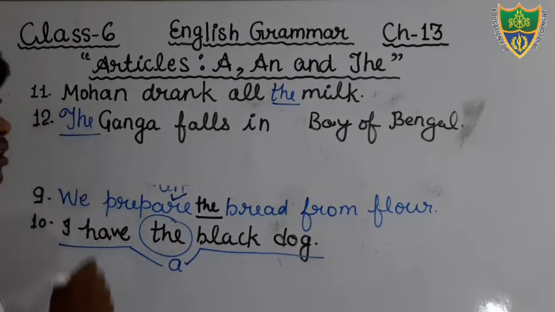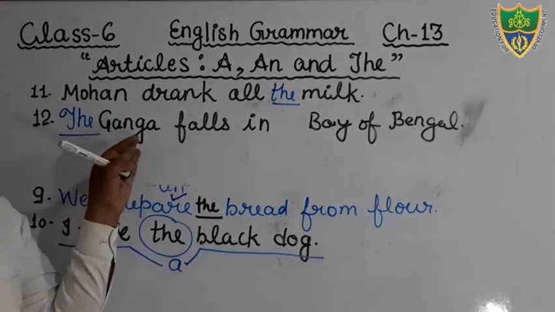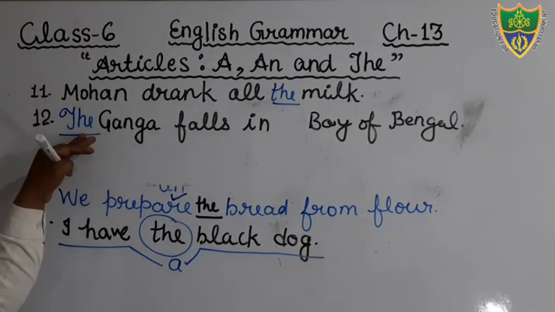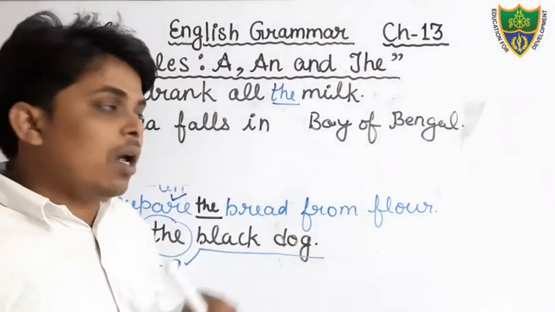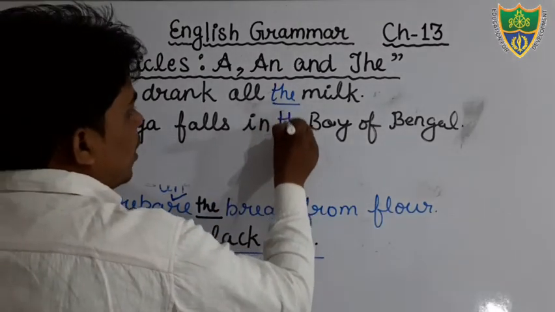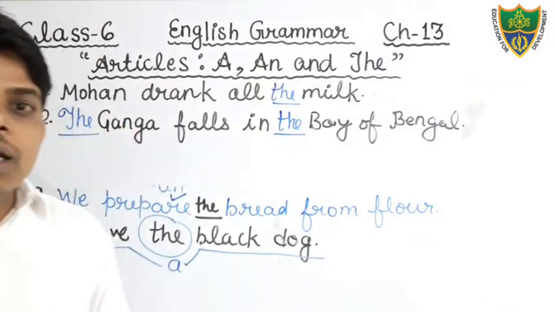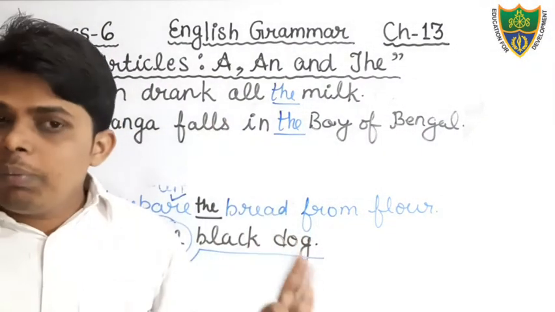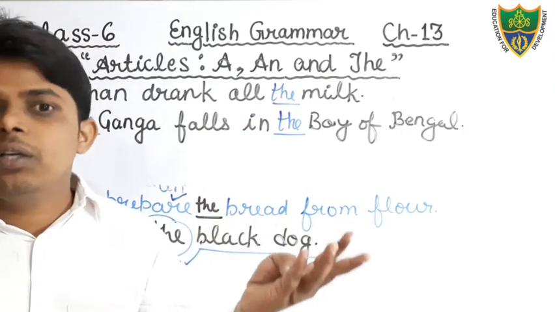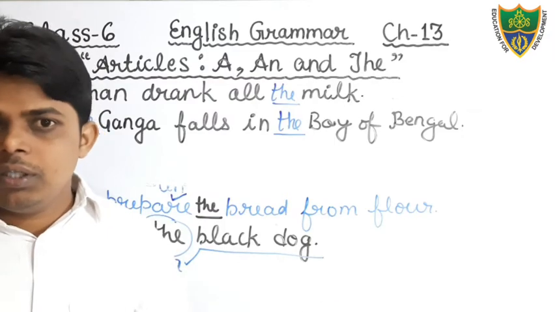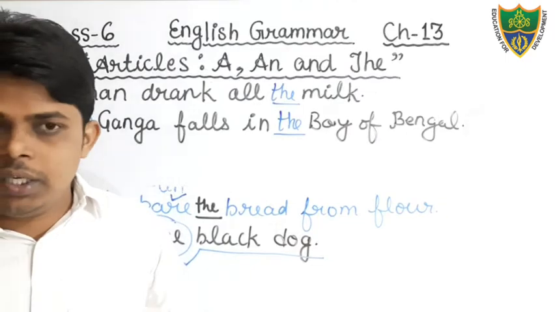With the holy rivers, I have told you that with the famous river, with the river, just before the river, we will use the article the. So what would be the sentence? The Ganga falls in the Bay of Bengal. Okay, the Bay of Bengal. We will use the article the. Okay, with the ocean, with the rivers, with the Gulf, I have already told you that. Just before these oceans, river and gulfs, we use the article the just before the name of all these things.